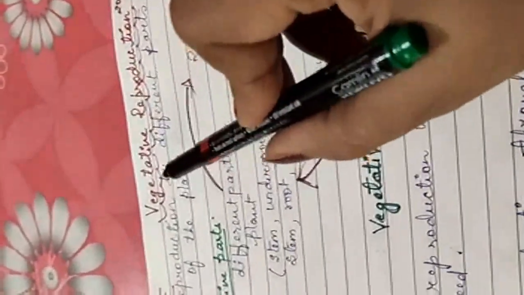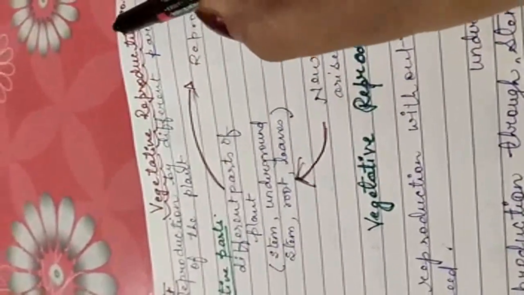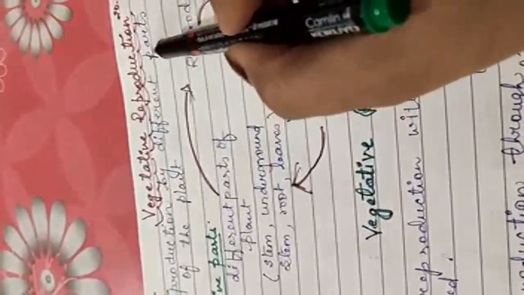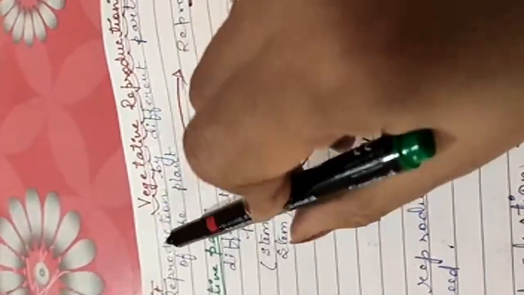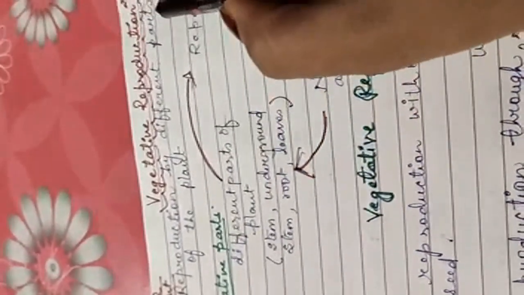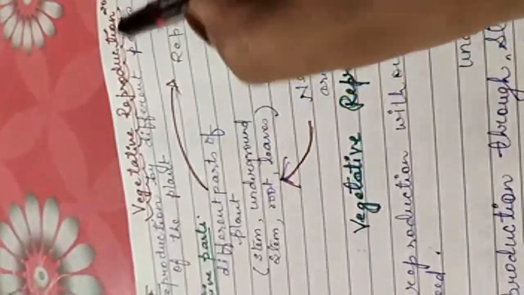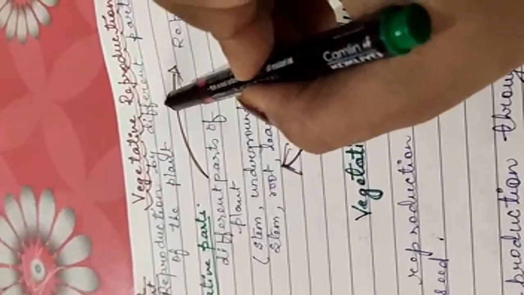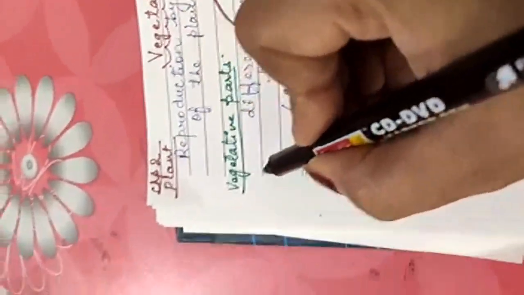But vegetative reproduction is done by different parts of plants. Then what are the different parts? Yes, the parts of the plant. What are the parts of the plants?